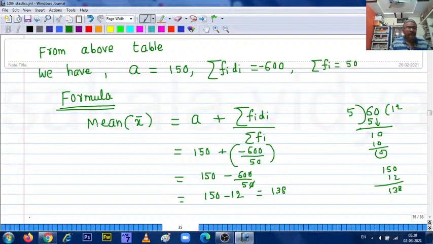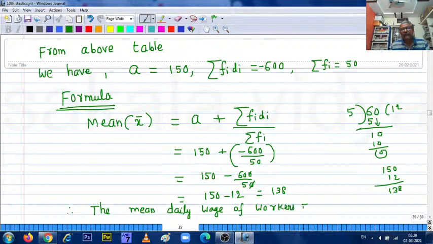Therefore, the mean daily wage of workers equals rupees 138. So in this way you need to solve the question.